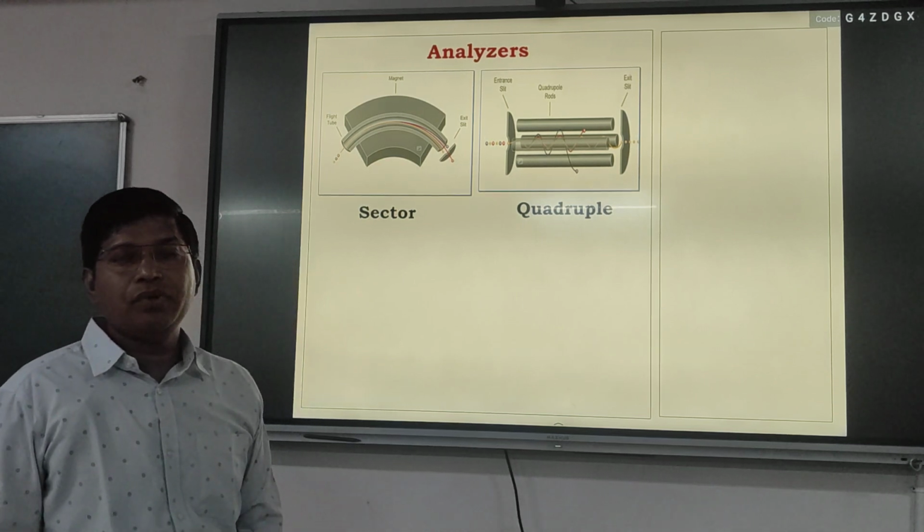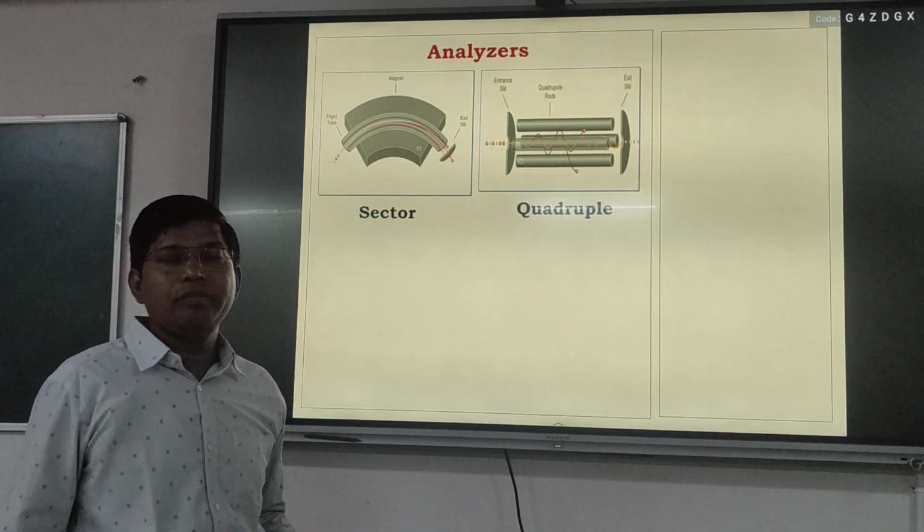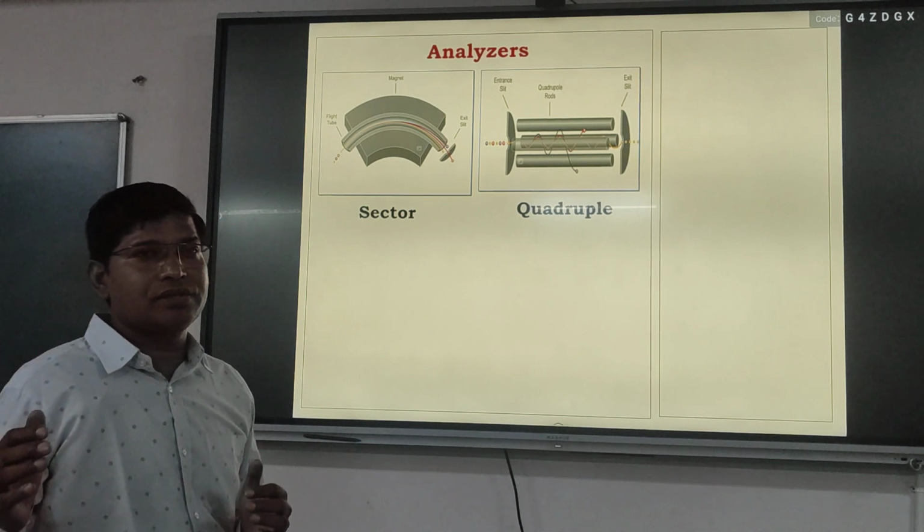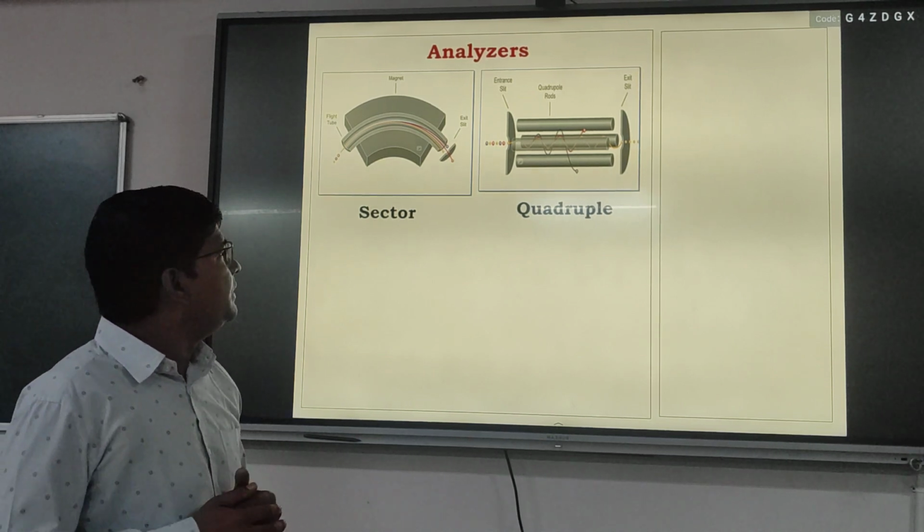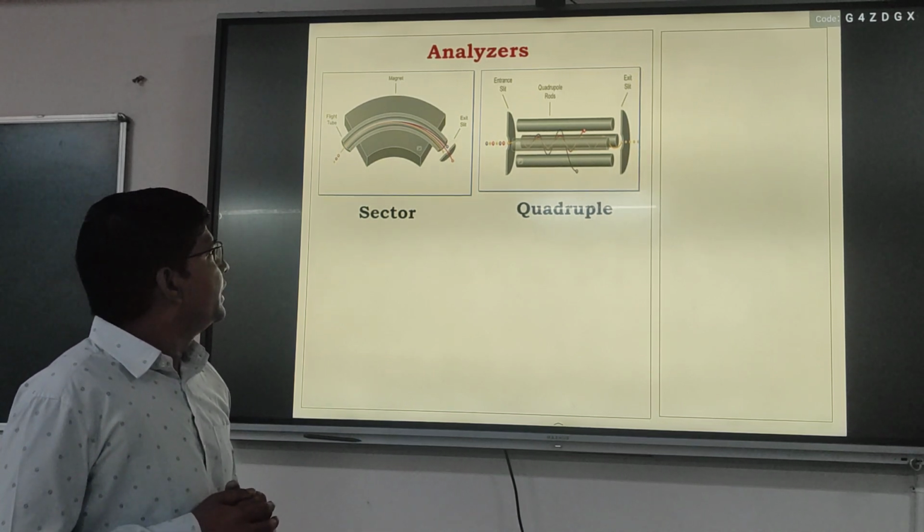We have a quadrupole mass analyzer. Quadrupole means four metal rods arranged parallel.